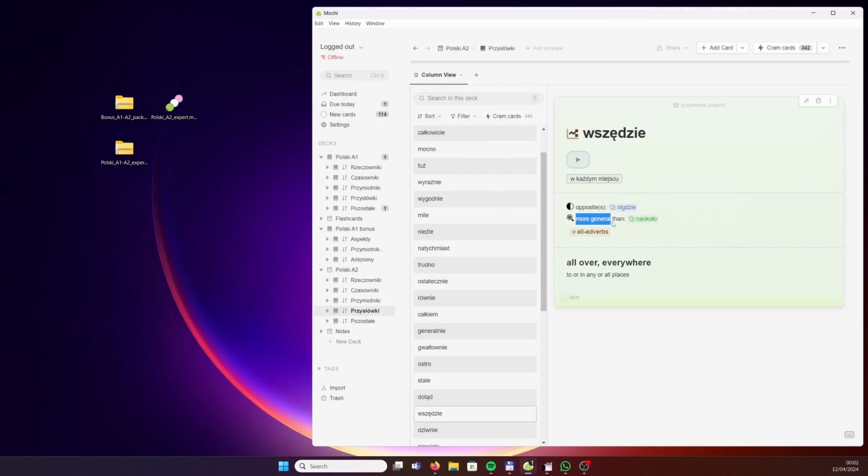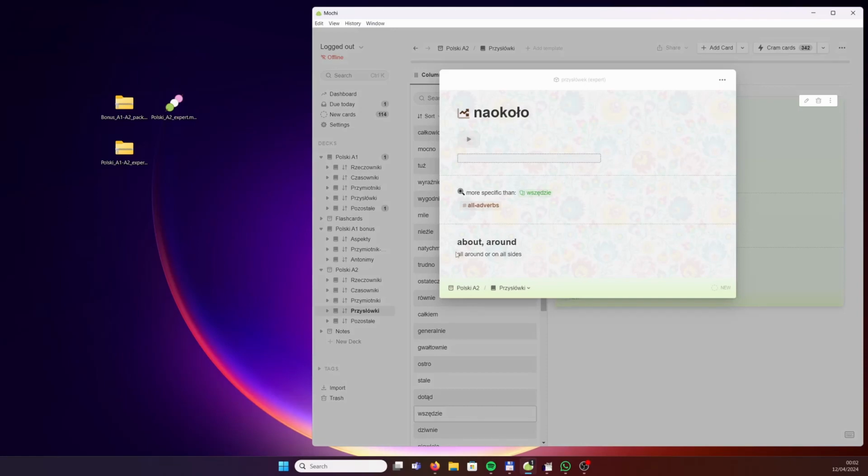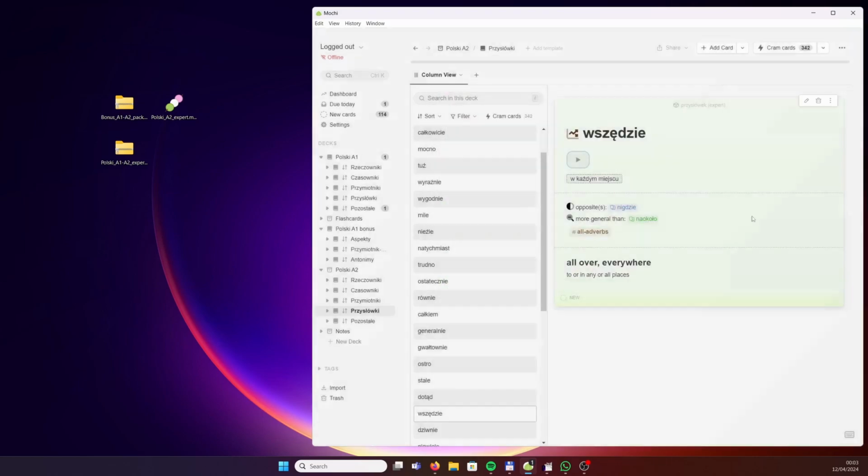And it's more general, okay? Everywhere is more general than naokoło, around or all around. Perhaps I should consider specifying this word as all around, not just around. Actually, I have already written it in the definition. All around or on all sides, naokoło.